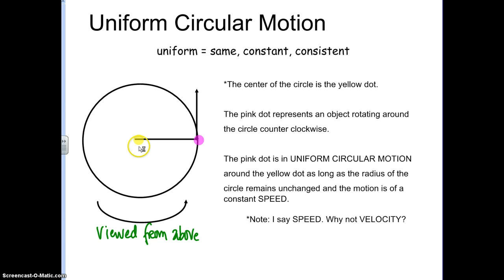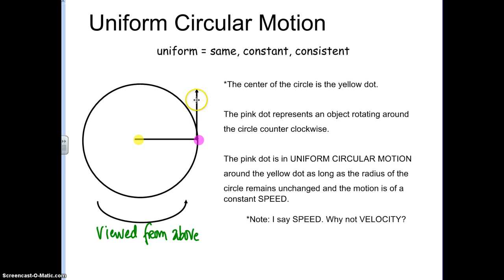Okay, so what does this yellow dot represent? That's the center of the circle, and that's where the axle of the helicopter propeller would be, or maybe where my hand would be if I was spinning my keys around on their lanyard. What's this pink dot? Well, the pink dot would be my keys, or some point on the edge of that helicopter blade, and they're going to be moving.